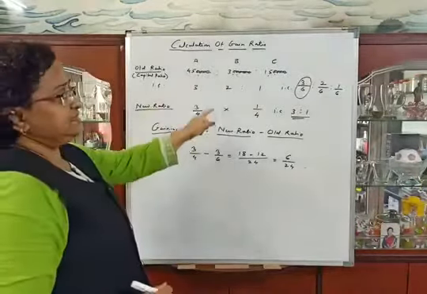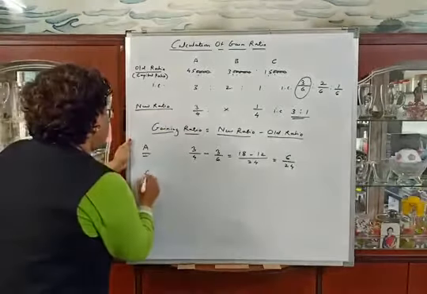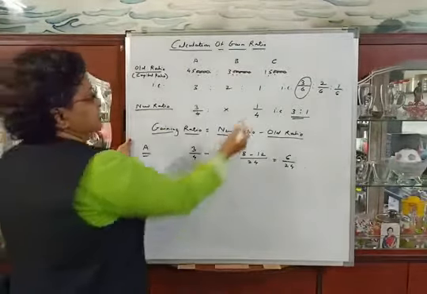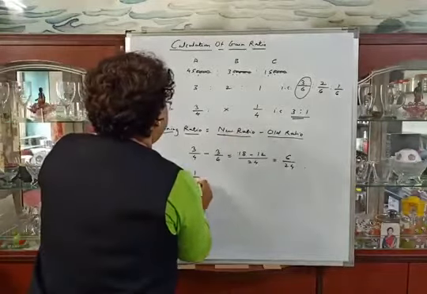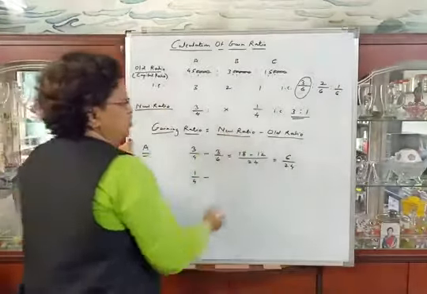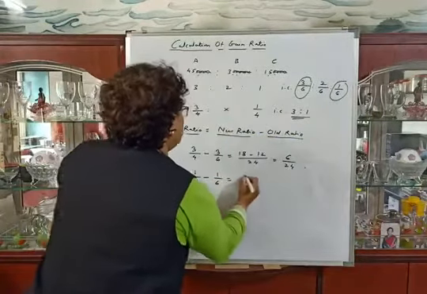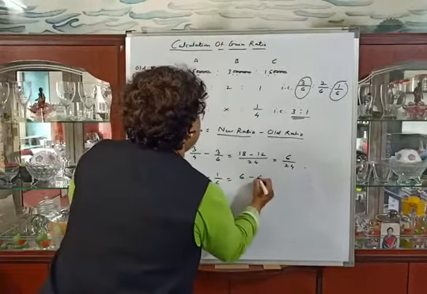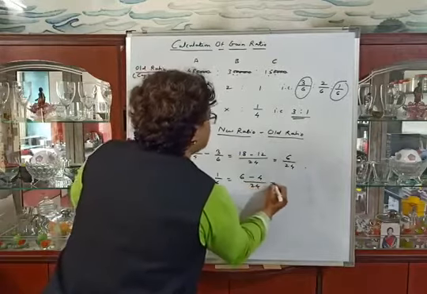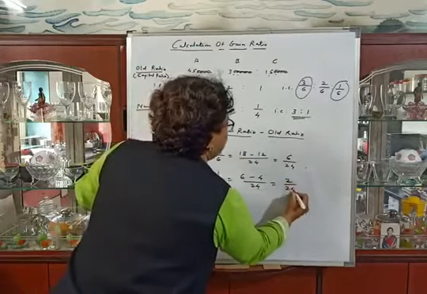Now B is the retiring partner. So we will calculate the gaining ratio of C. C's new ratio is 1 upon 4 minus his old ratio 1 upon 6, is equal to 2 upon 24.